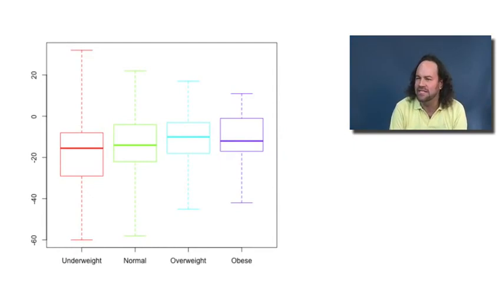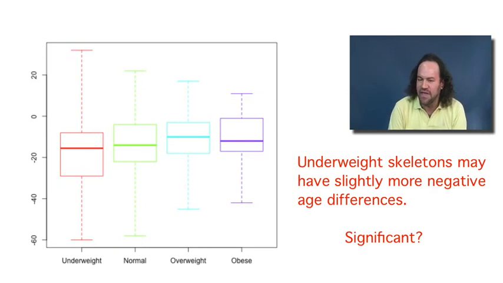Once again, we can see that they're all fairly similar, indicating that there's not a huge relationship between the mass category of the skeleton and the difference in the estimated versus actual ages, but there might be a little bit of an effect. For example, we can see that the underweight ones are slightly more negative looking at the box plot. So it suggests that just maybe the differences are slightly more negative for the underweight skeletons as opposed to the other ones. Again, is that a significant change? We'll have to learn about that in subsequent lectures when we get more into the theory.